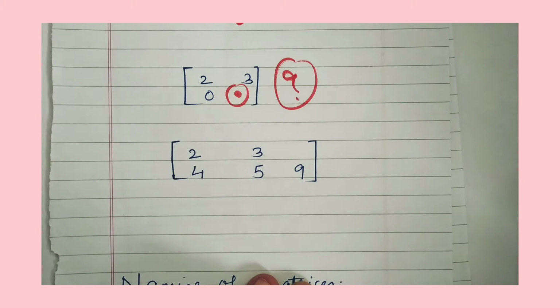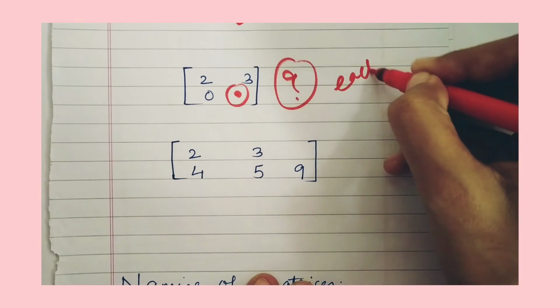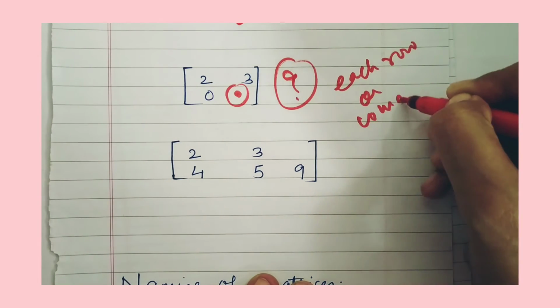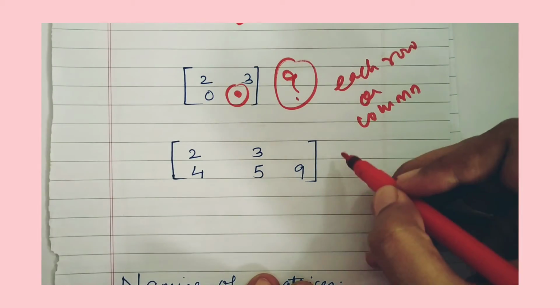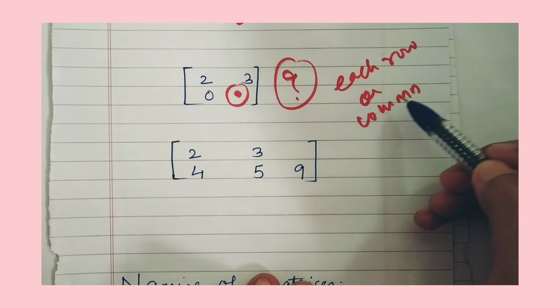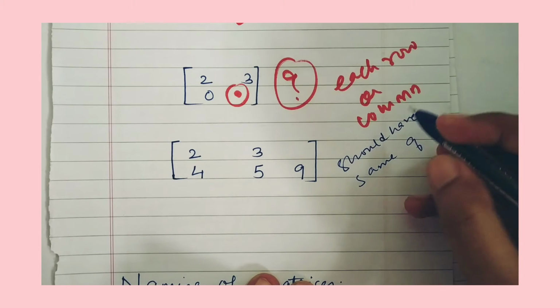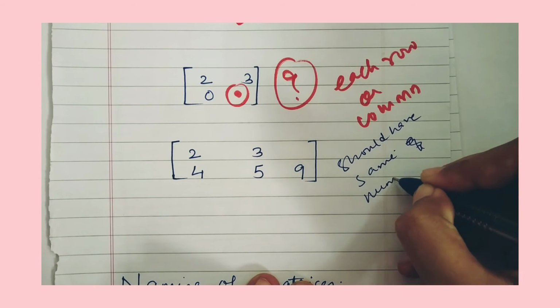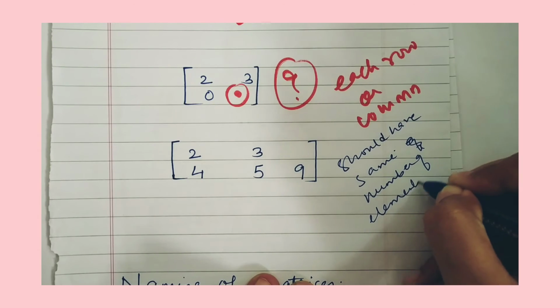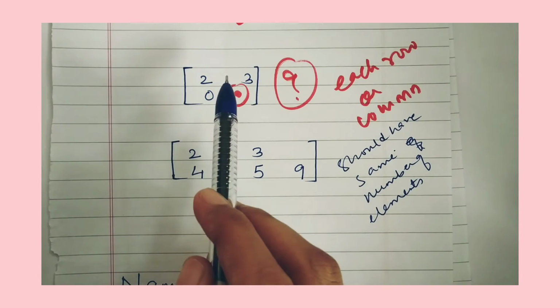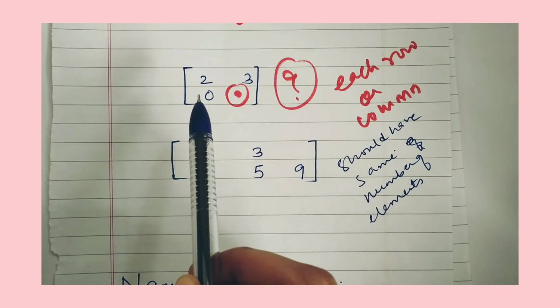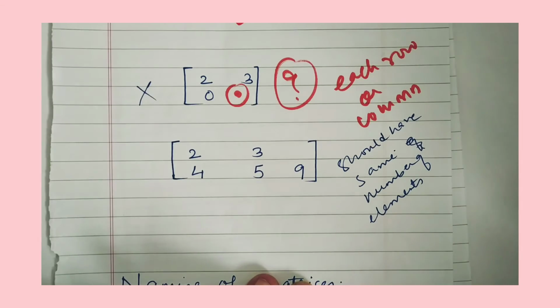The proper definition of a matrix is a rectangular arrangement of numbers in rows and columns, such that each row or column should have the same number of elements. See here, the first row had 2 elements, but the second row only had 1 element. So this is not an example of a matrix.